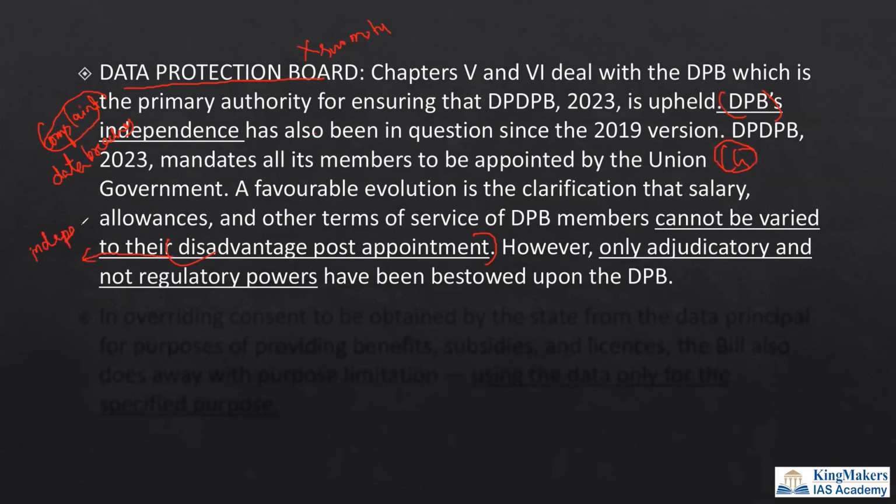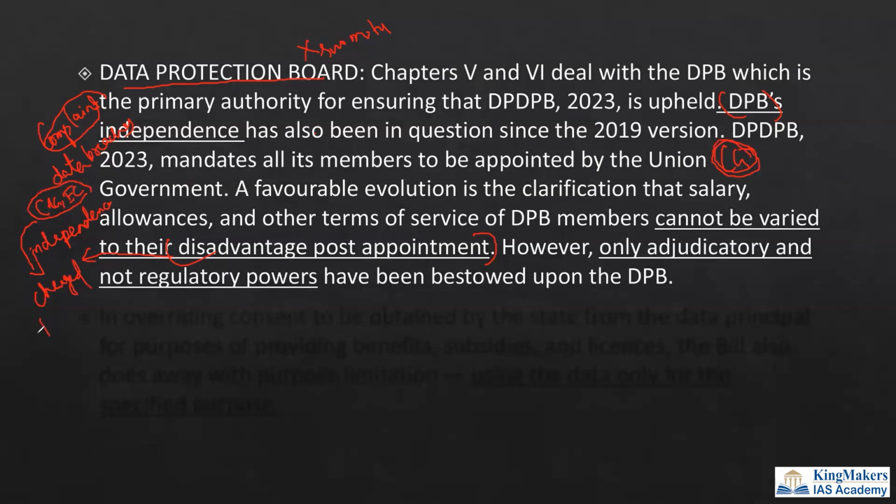If you see independent bodies like the CAG and Election Commission, there are important provisions to ensure their independence. There are provisions like they should not take up appointments after retirement. Their salary and all is a charged expenditure. Their salaries and allowances will not be modified during their tenure. Similarly, the data protection board's salaries are also not modified during their tenure. But the problem is they are being appointed by the central government, which can affect their independence.